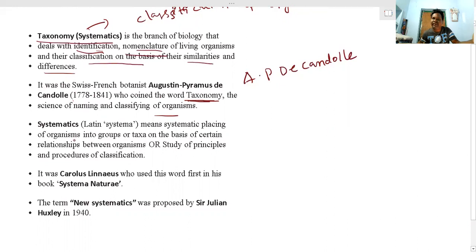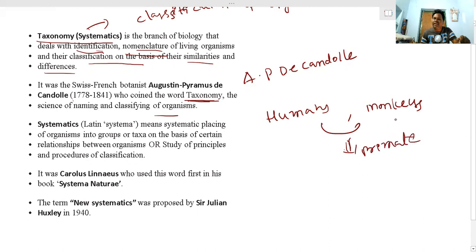Suppose we identify the organisms. For example, humans are present, and if you take monkeys or chimpanzees, both can be included in the group Primata. Otherwise, if you place human beings in the primate group and monkeys in some other group, then it is not systematic. Whatever organisms we identify, their identification and naming should be in a systematic manner.